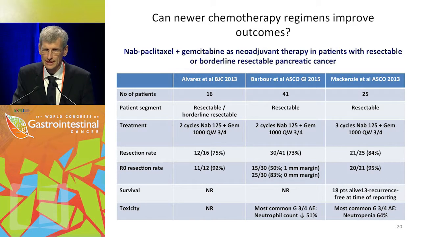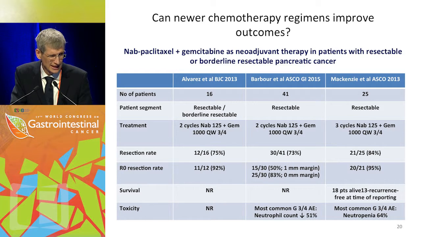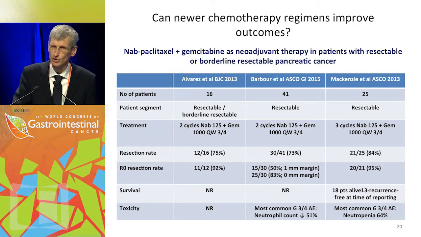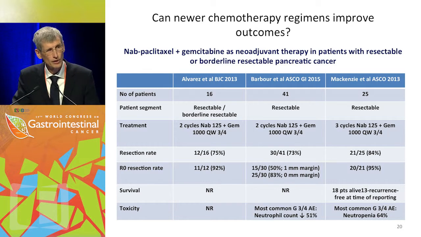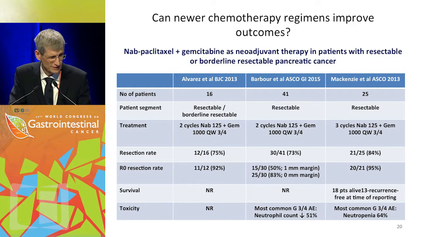Usually 2 to 3 cycles of pre-operative treatment with gemcitabine plus nab-paclitaxel, and you see the resection rate didn't go up tremendously. Only 75% were resected, so 25% were not resectable, either because of disease progression or because of other comorbidities that prevented surgery. The R0 resection rate, however, is very good. This is 95%, and in one study there was even the margin reported with 50% in the 1 millimeter margin and 0% in the 0 millimeter margin.